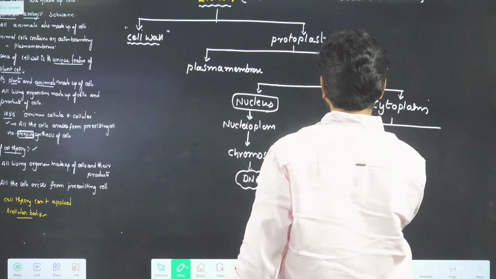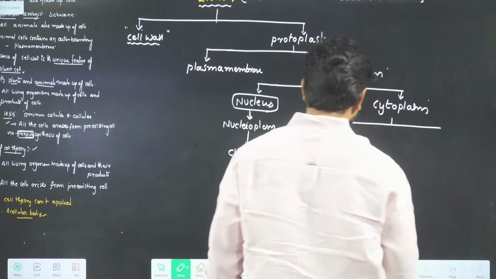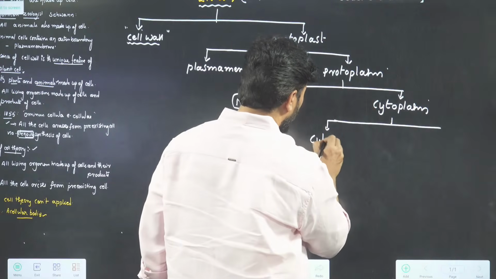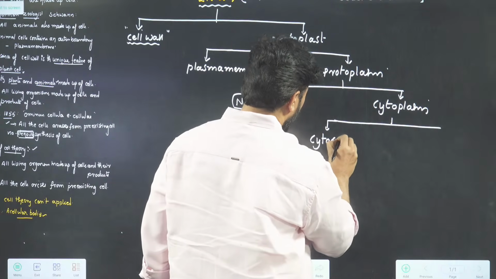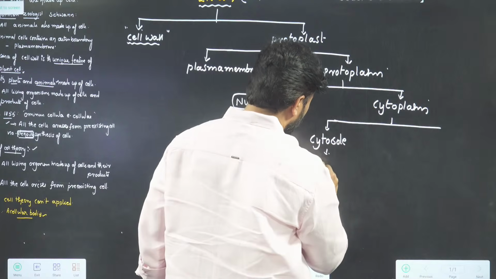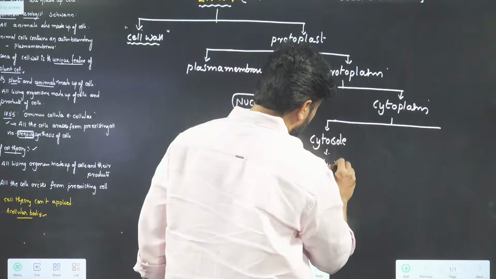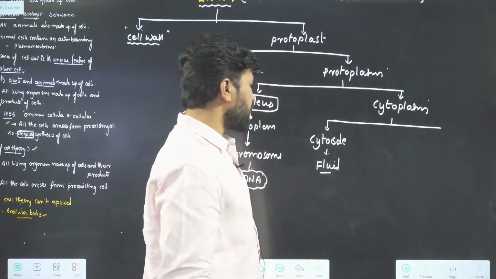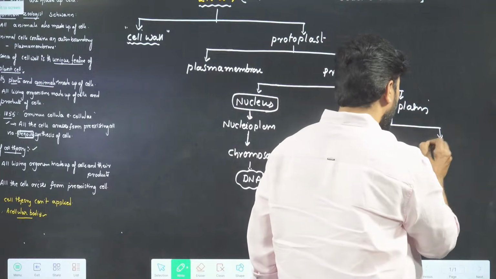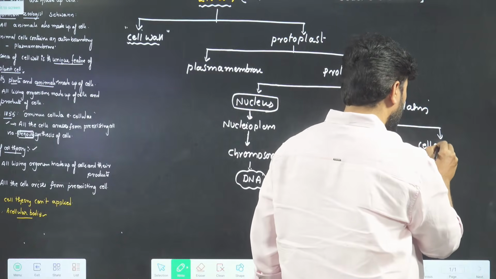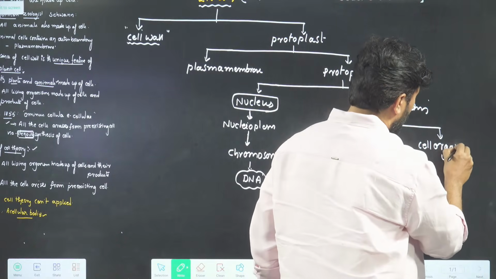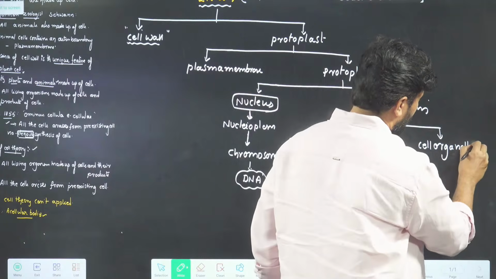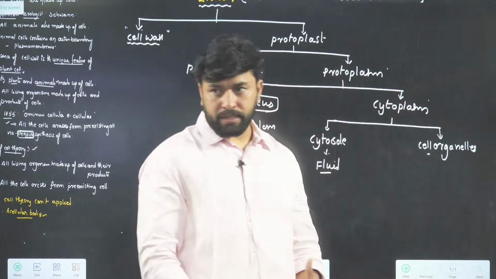Next one, cytoplasm. When you talk about cytoplasm, you will see cytosol. Cytosol is just a fluid. The next one, cell organelles. Listen, what is this?